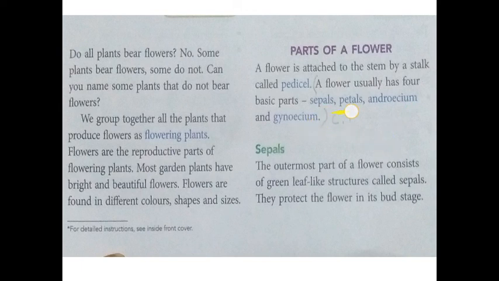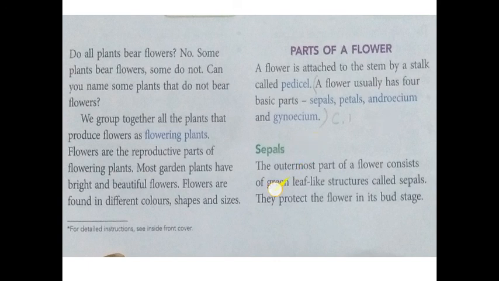A flower usually has 4 basic parts. How many basic parts does a flower have? 4. That you have to remember. Sepals, petals, androecium and gynoecium. Read again: sepals, petals, androecium and gynoecium.